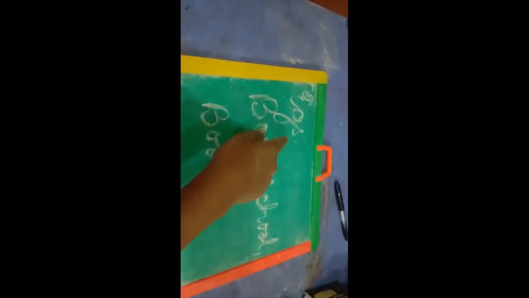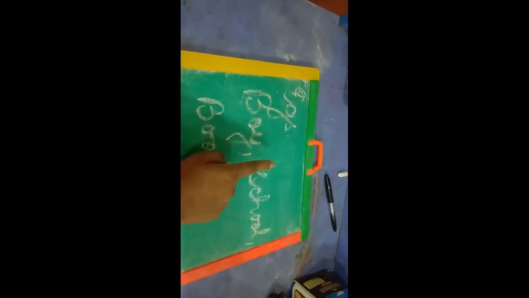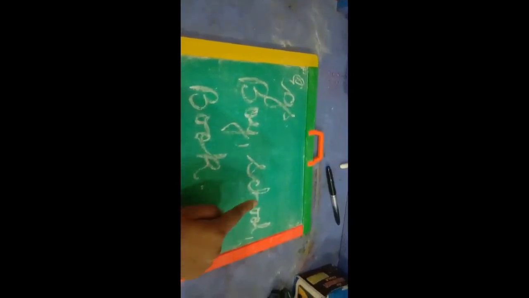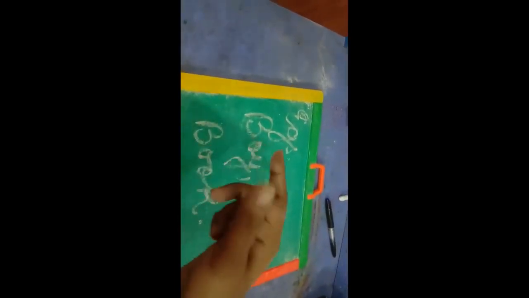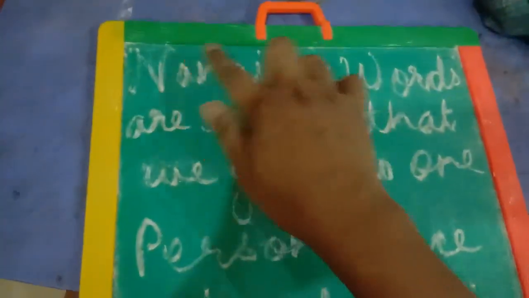But in all the examples which I gave, what was common? Boy. In all the examples of school I gave, what was common? School. So in simple words we can say boy could be anyone, school could be any school, book could be any book. So all these words are used for the general category.